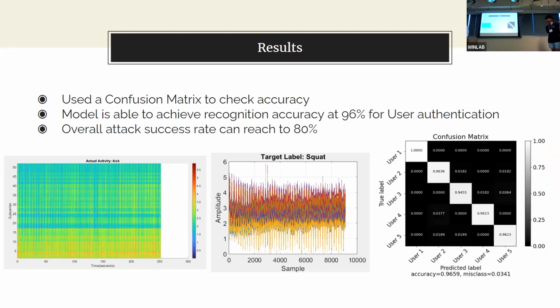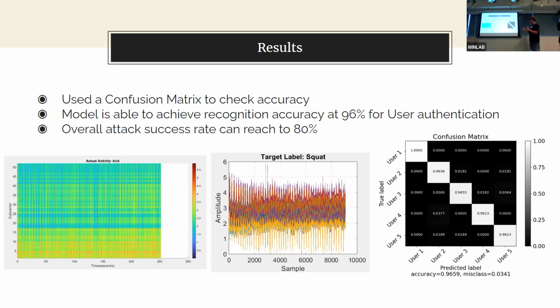We were able to collect measurements for the kicking and squatting activities that we're showing. If we look at the squatting activity, each spike in the graph represents a squat, and we performed multiple squats to collect the data. What we came to the conclusion of was that we were able to authenticate users 96% of the time. So if I was doing a squat, the model would correctly predict that I was the one performing the squat 96% of the time, which is very high accuracy.